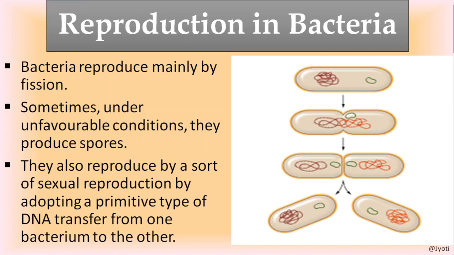That sexual method of reproduction is called conjugation. It is a primitive type of sexual reproduction, during which they transfer DNA from one bacterium to another. Then when do these bacteria undergo sexual reproduction? They don't always undergo sexual reproduction. After several rounds of asexual reproduction, they undergo sexual reproduction to rejuvenate or to regain lost vigor.